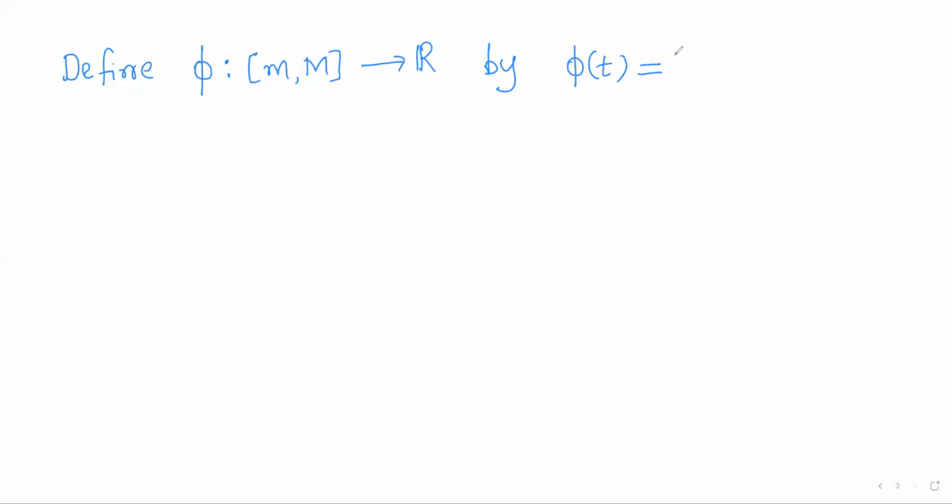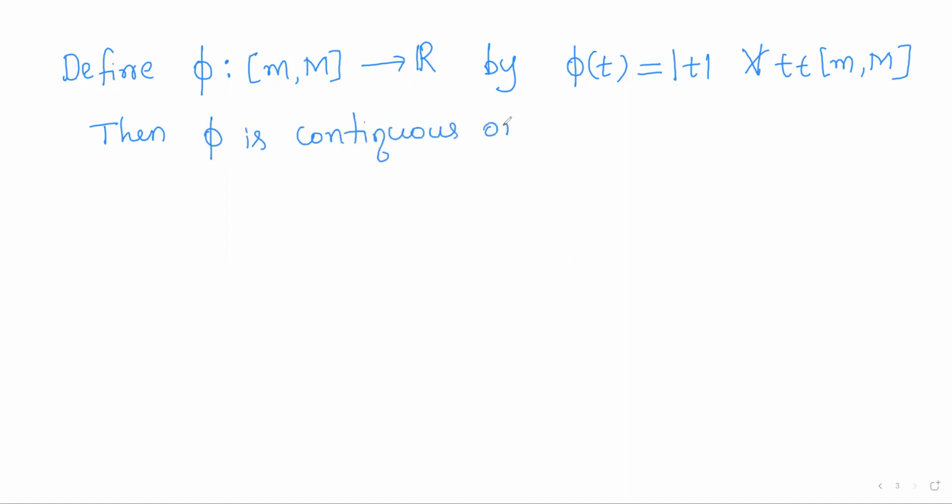So phi of t is defined to be modulus of t, for all t varying over the closed interval small m capital M. Then we observe that phi is continuous on the closed interval small m capital M, because we know that modulus function is a continuous function, right?